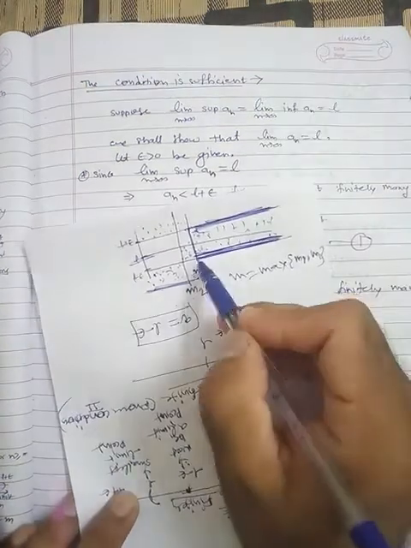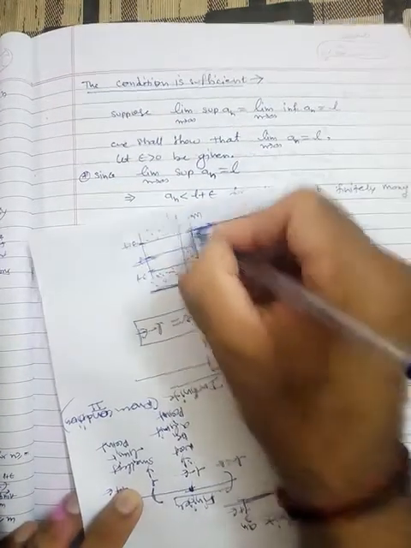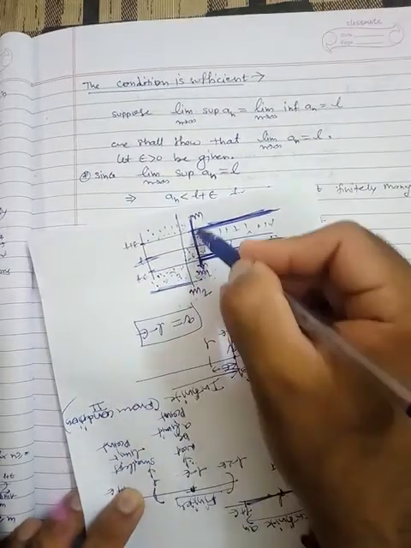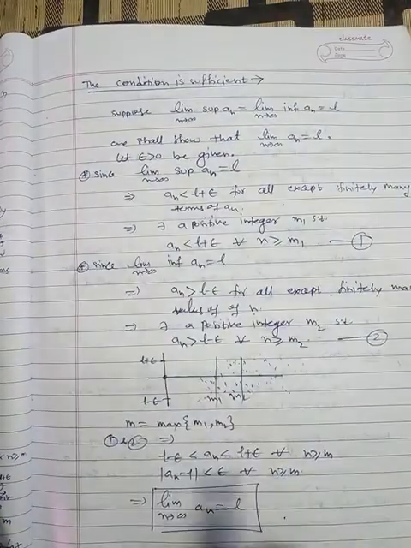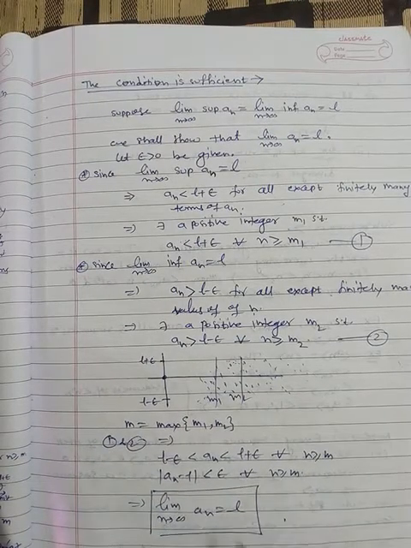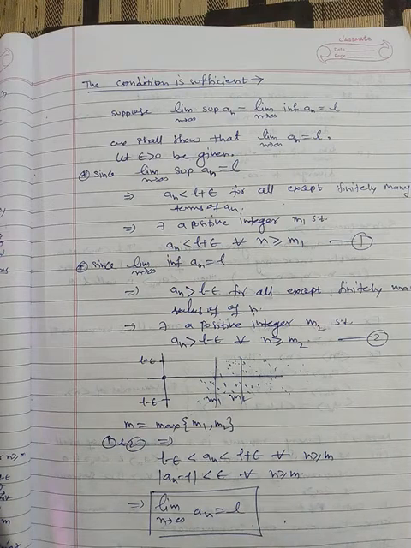This number is m here. So all the terms are lying between L minus epsilon and L plus epsilon. And that's why the limit of an is L, and so we can say that L is the limit of the sequence. Fine. So these are the three theorems on limit superior and limit inferior. Thank you.